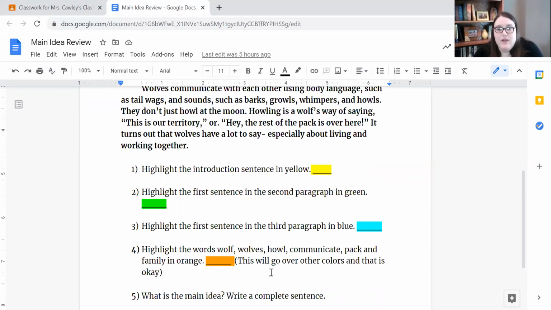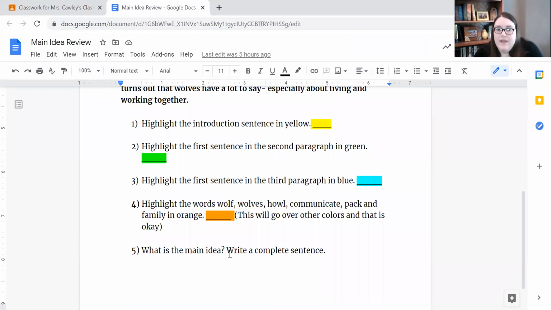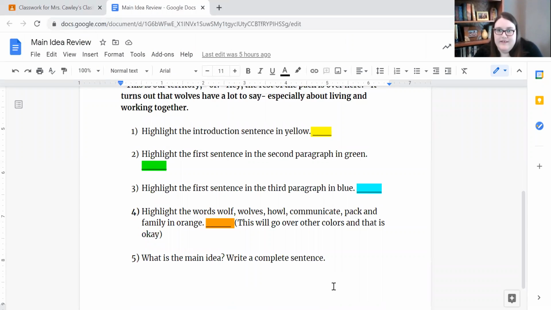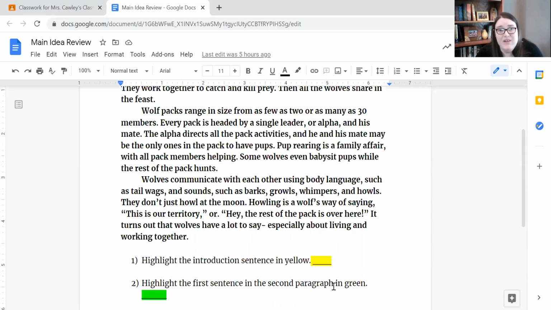And the last thing I want you to do is write the main idea, and write a complete sentence. If you have this from when we did it in class and you want to use those notes, that's awesome. Do that. That would be wonderful. But if you weren't able to think of one or if you forgot, go ahead and redo it. Okay, so this is just practice.